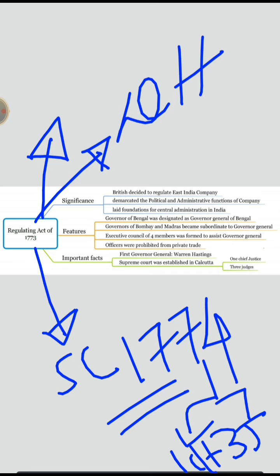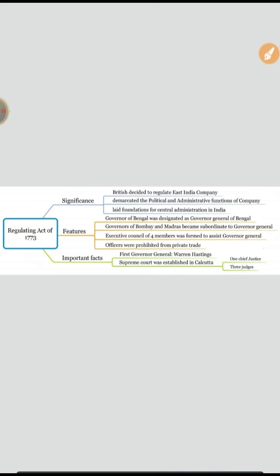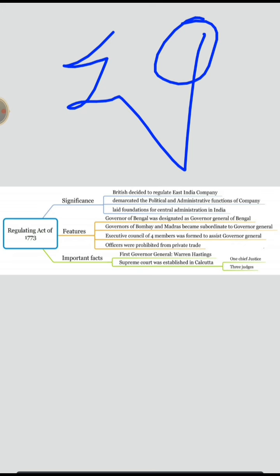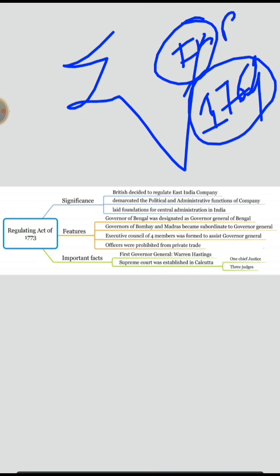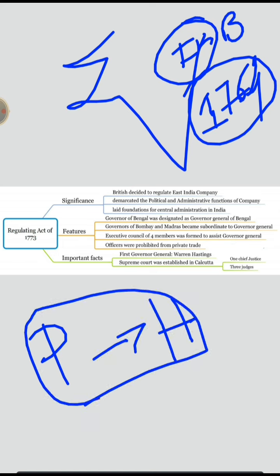Okay. So just remember, 1773 is the period when the Britishers established their hold in India, especially in the Bengal region. After the Battle of Buxar, which happened in 1764, they established a very strong hold in Bengal. Okay, so in this way, you need to interrelate polity with history. You can have good memory. Okay, now let us move to the next part.